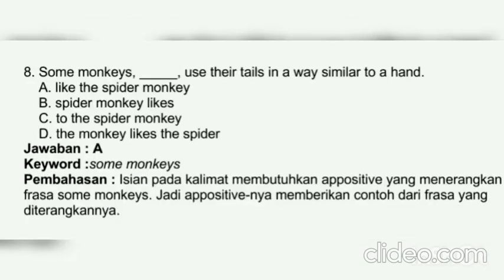Number 8. Some monkeys blank use their tail in ways similar to a hand. The answer is A. Keyword: some monkeys. Discussion: filling in the sentence requires an appositive to define the present "some monkeys," so the appositive provides an example of the places it describes.